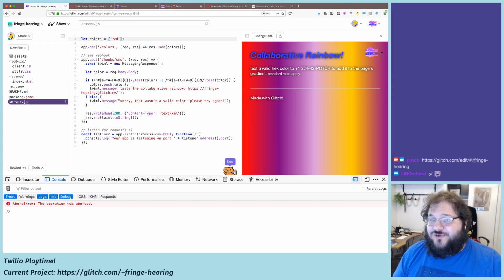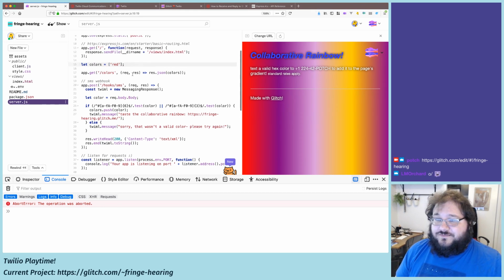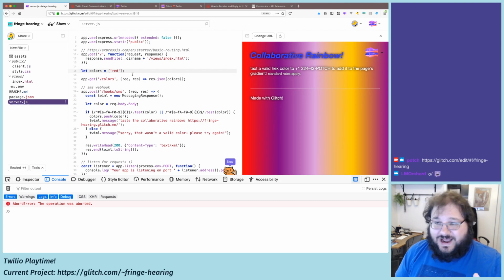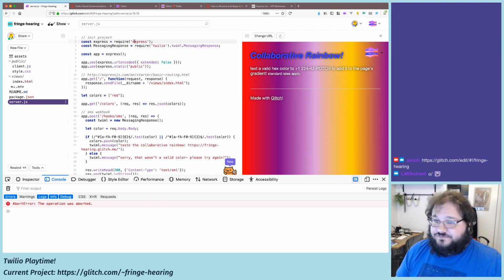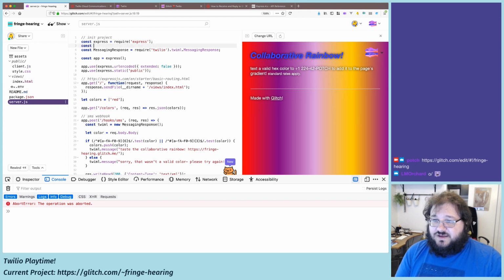But if I restart this server, we're losing everyone's messages. That kind of stinks. So I'm going to just use a file to track what's going on here. Apologies in advance that we're going to lose the rainbow temporarily, but it's so we can keep it forever. So we're going to add a file to this project that stores the color. Sorry, we're going to lose the current gradient. My apologies. People are going to be salty if they follow the tweet and they lose their stuff. That's okay.